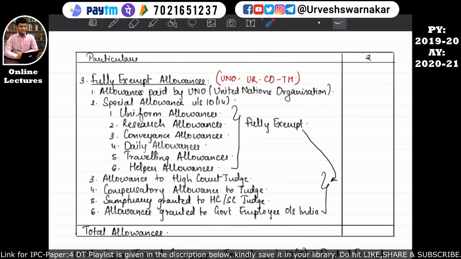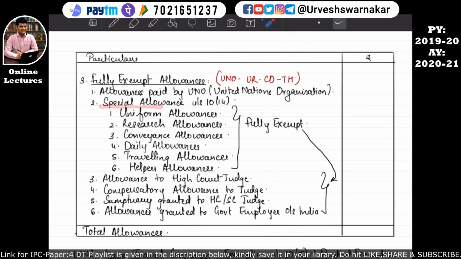Okay, so UNO stands for United Nations Organization. If an employee is employed under UNO and such organization gives an allowance to such employee, then whatever allowance has been received by this employee will be 100% exempt. I hope this is quite clear to you. And such exemption is given under the head income from salary. This exemption is not given under section 10. I hope this is quite clear.